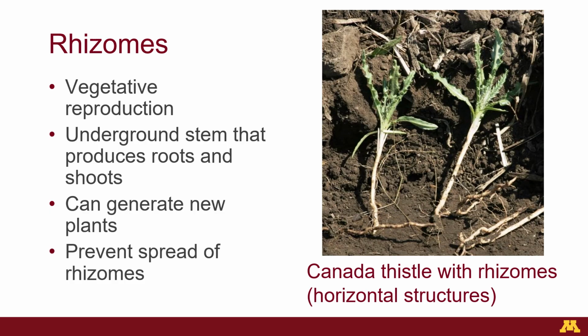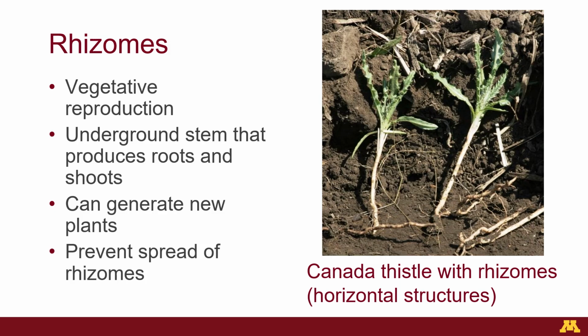As mentioned previously, perennials have other reproductive structures in addition to seeds. A significant structure for organic farming is the rhizome, which is a way that plants can reproduce vegetatively. Rhizomes are underground stems that are capable of generating roots and shoots. This means that a small piece of rhizome can generate an entirely new plant.